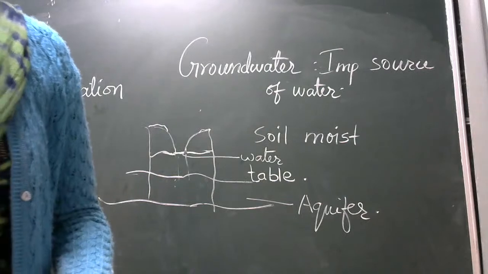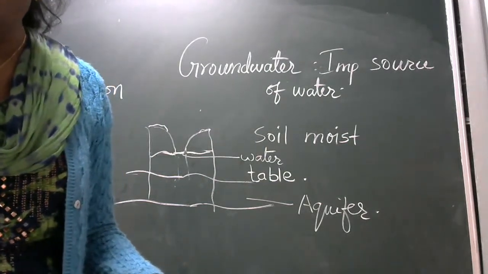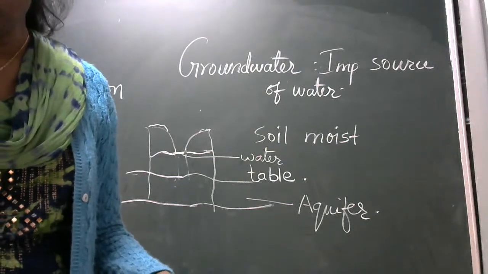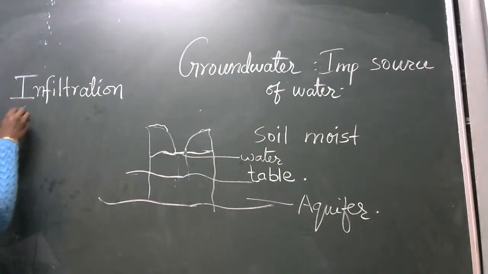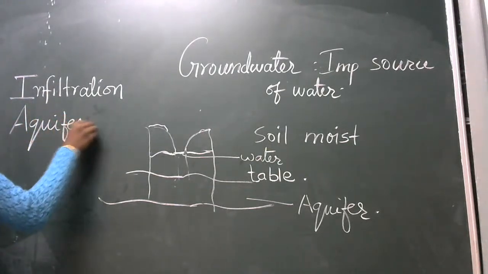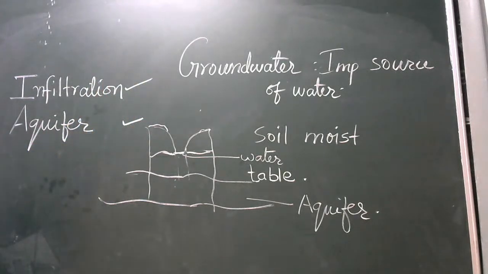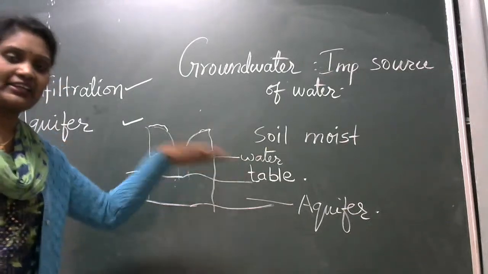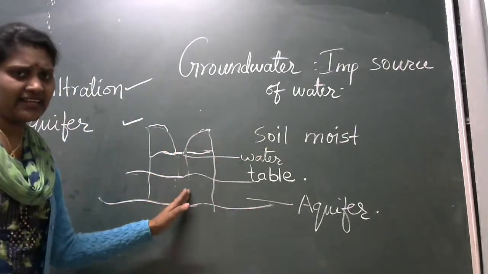Then at places the groundwater is stored between the layers of hard rocks below the water table. This is known as an aquifer. So this is different, this is also different. Water table is the first level, but पानी नीचे जाएगा.